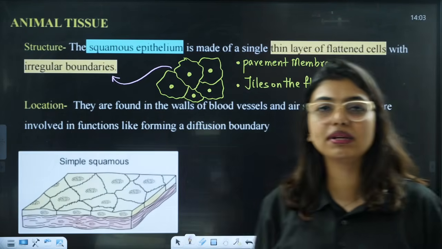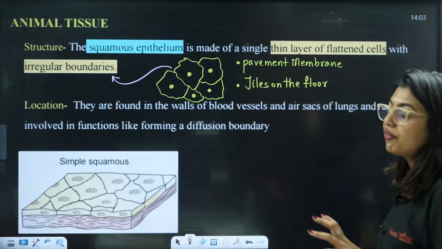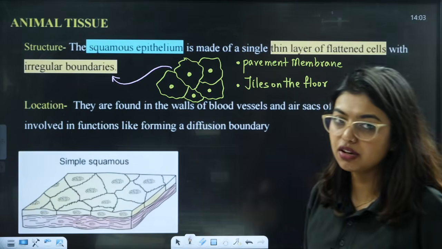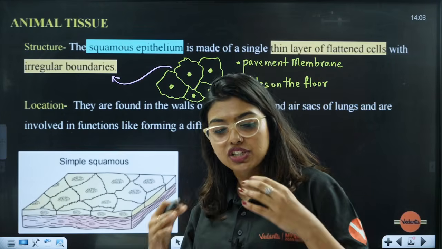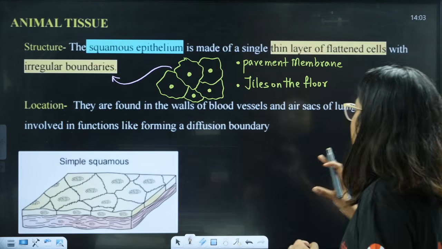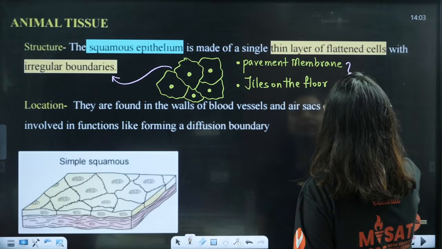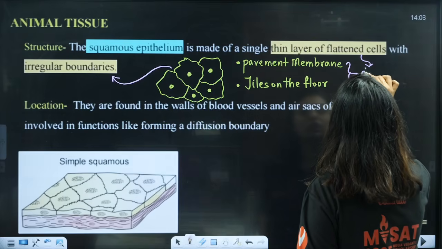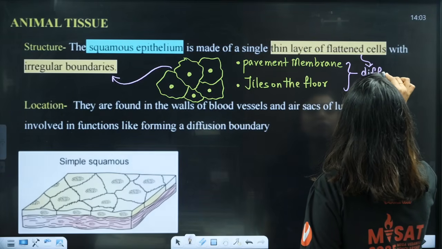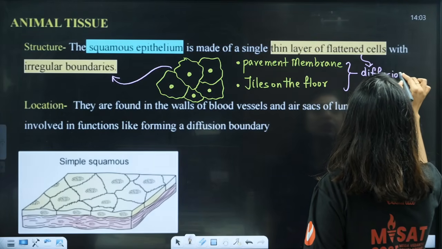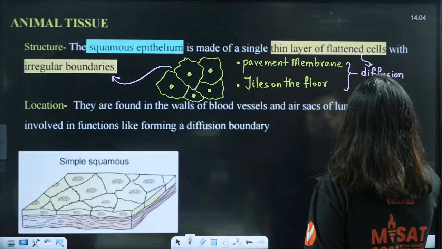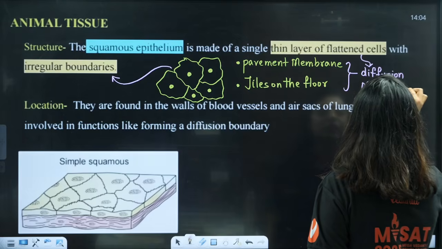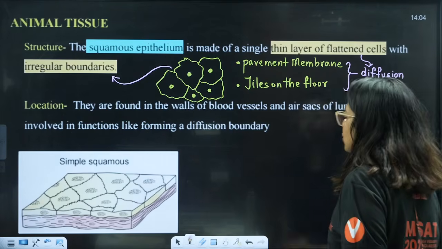In the simple squamous epithelium, students, there are no modifications. So on the apical surface you will not see any modification because they are very, very flat cells. Because the cells are very, very flattened, it is often used for diffusion, because movement will happen faster in a very thin membrane. Yes or no? Very thin membrane. Can I pass on something? Yes, ma'am, you can pass on.